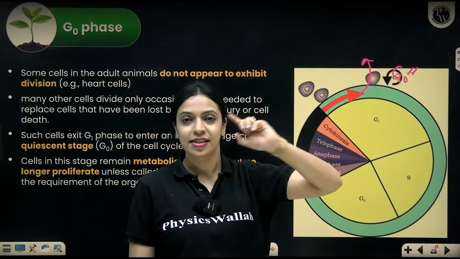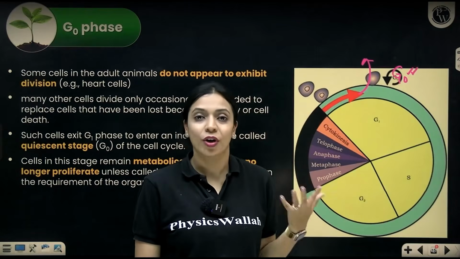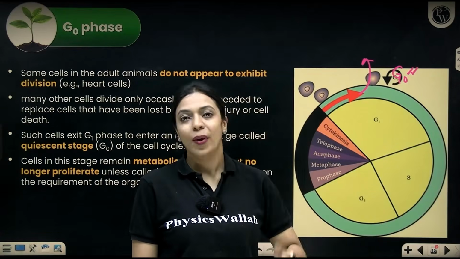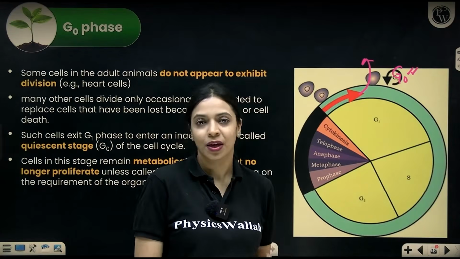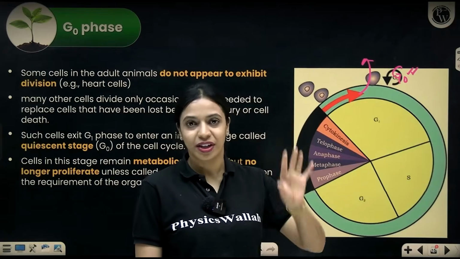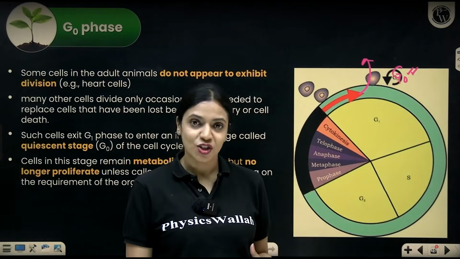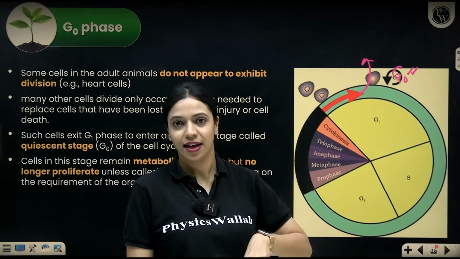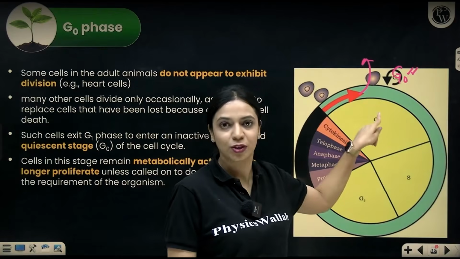If at all, that cell has been called upon by the body to undergo cell division. Now the body has some need and it requires that particular cell to divide so that the organism survives, let's say. Due to some condition, the organism requires that cell to undergo cell division. Under such cases, it re-enters the cell cycle at the same point that it left. It exited from G1, it will come back to G1.